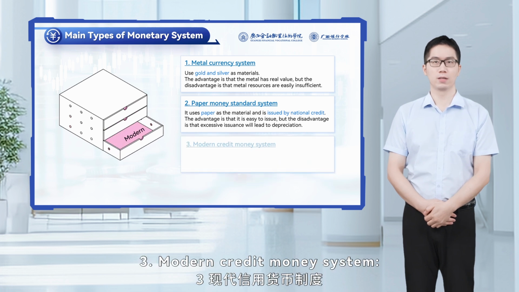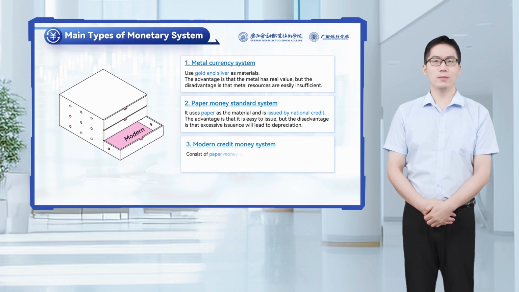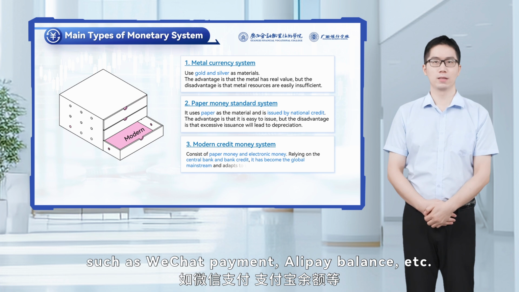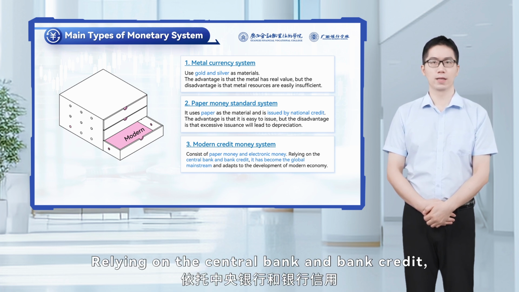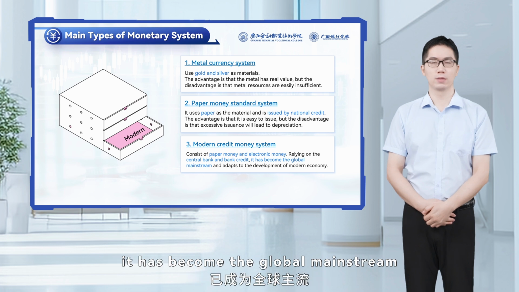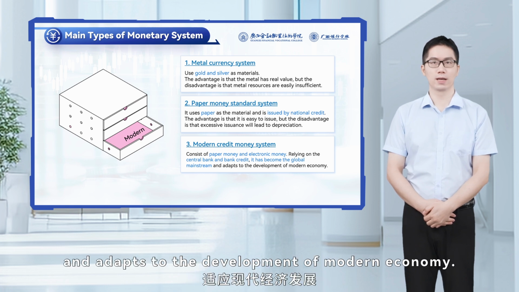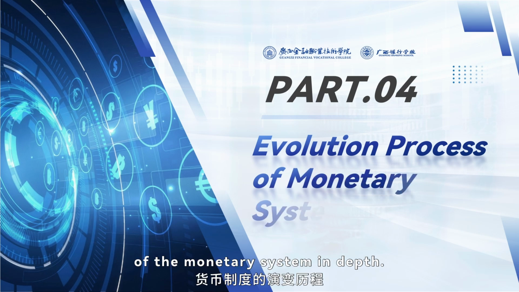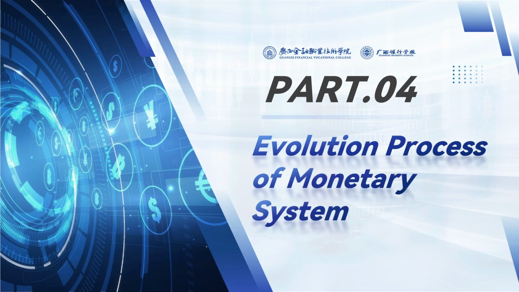3. Modern credit money system. The modern credit currency system consists of paper money and electronic money, such as WeChat payment, Alipay balance, etc. Relying on the central bank and bank credit, it has become the global mainstream and adapts to the development of modern economy. Next, let's explore the evolution of the monetary system in depth.